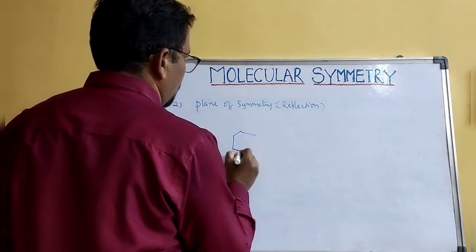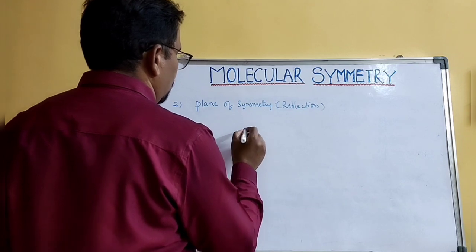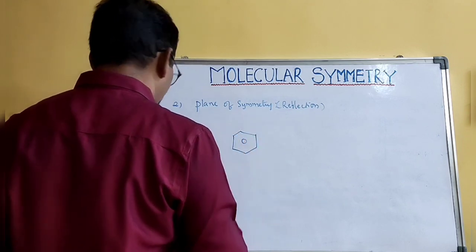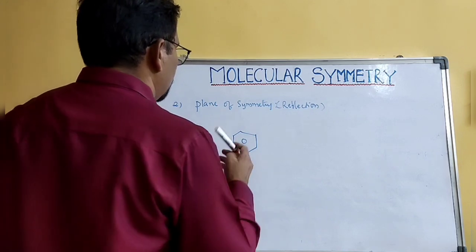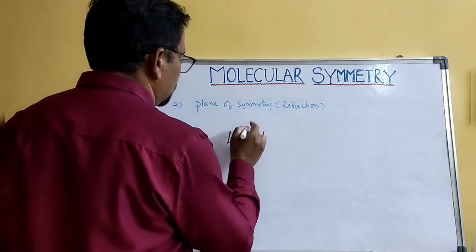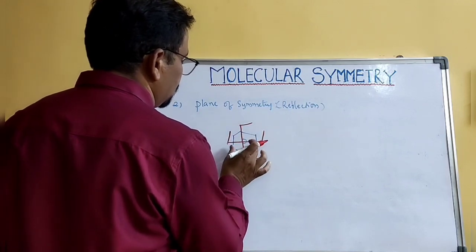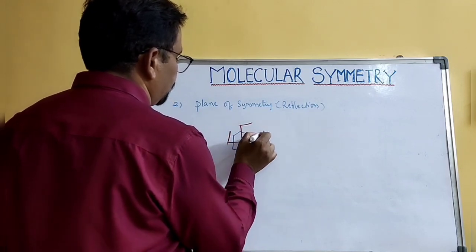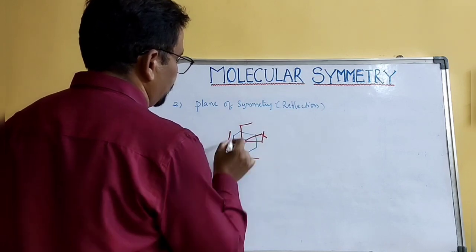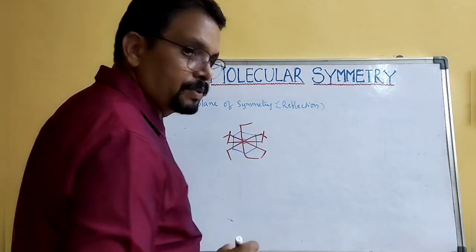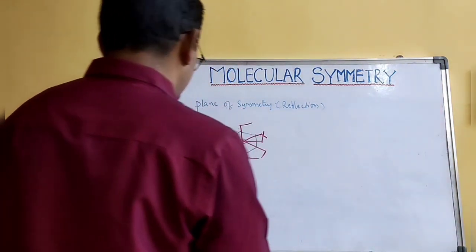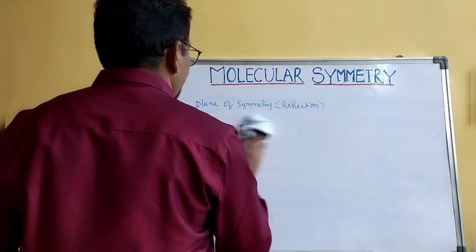Benzene also has a plane of symmetry. If you have a plane like this, you will get the two halves. If you have a plane like this, you will get two halves. And if you have a plane like this, you will get two halves. Okay, so these are all planes of symmetry.